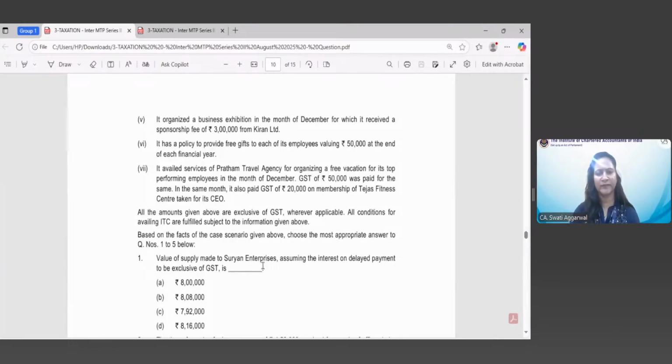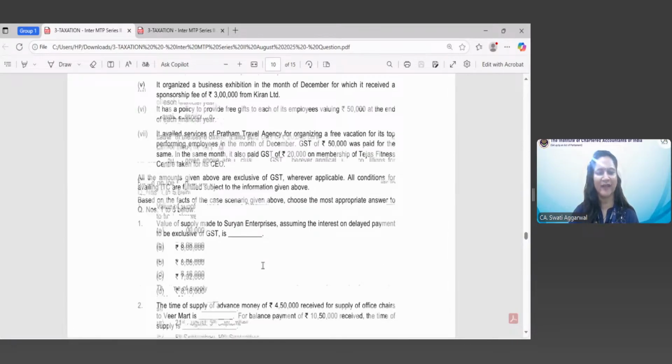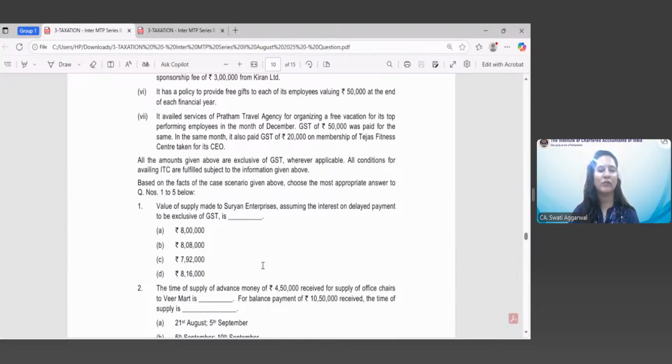So question number 1. Value of supply made to Suryan Enterprises, assuming the interest on delayed payment to be exclusive of GST, is dash. Let's make this session interactive, and we all will learn. If we will interact, we will understand where we have committed mistake, why this answer is the correct answer, right? We understand the provisions better when we interact and participate. A option rupees 8 lakh, B rupees 8 lakh 8,000, C rupees 7 lakh 92,000, and D is 8 lakh 16,000.